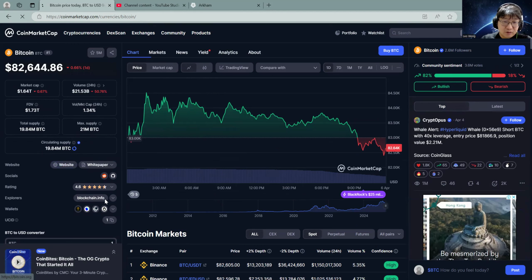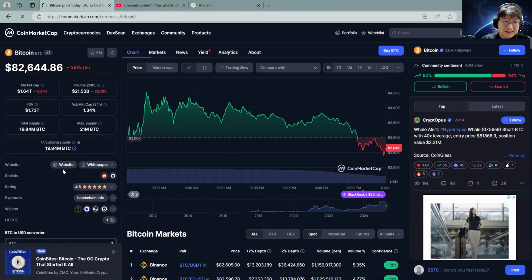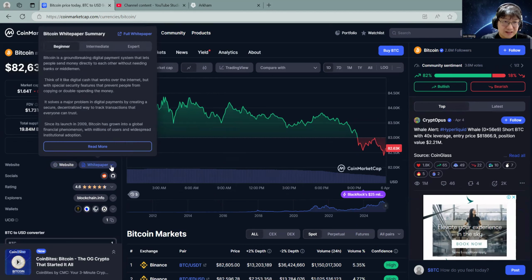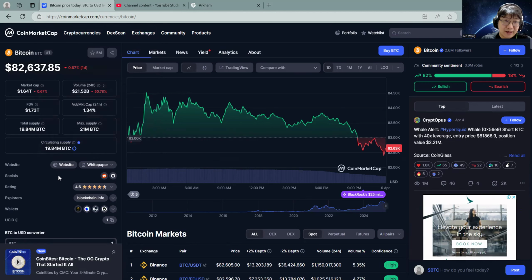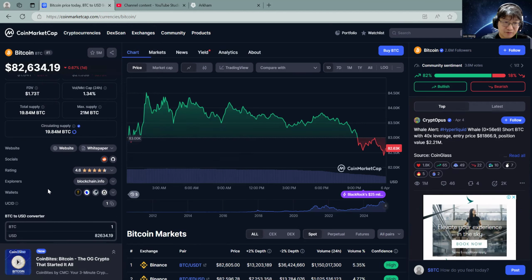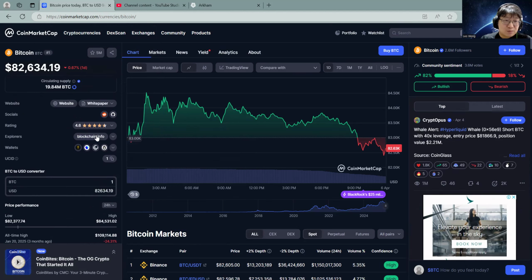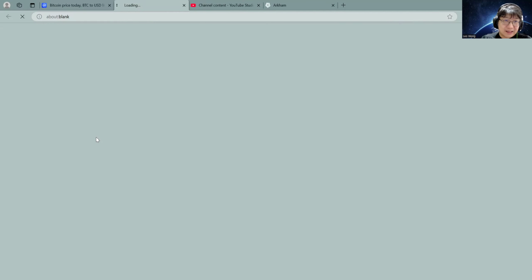On CoinMarketCap, on the left-hand side, you can see the website. You can click on the website and take a look. You can see the white paper. Everything you need to know about Bitcoin is right here: circulating supply, max supply, total supply right now. Very important, you have the Explorer. If you click on it, maybe not working that well.